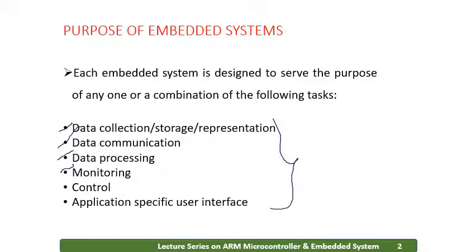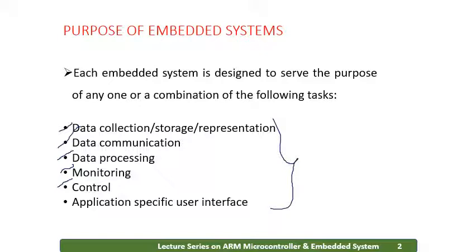Then the next purpose is control. We have monitored and processed, then we try to control. Depending upon these options, if something is missing or something is to be added, at that time I'll be going for this control application.